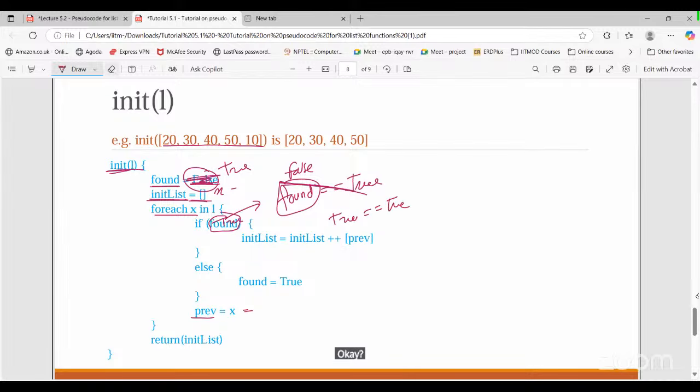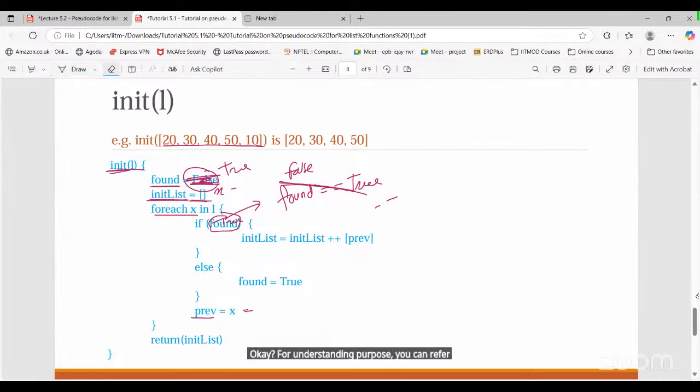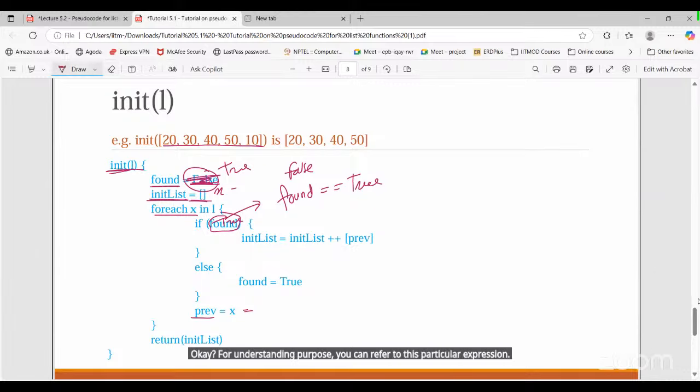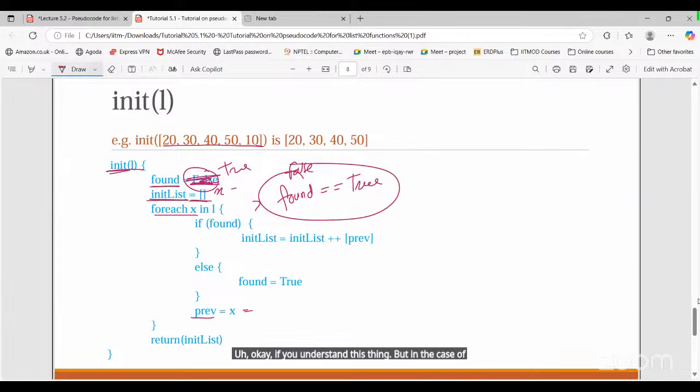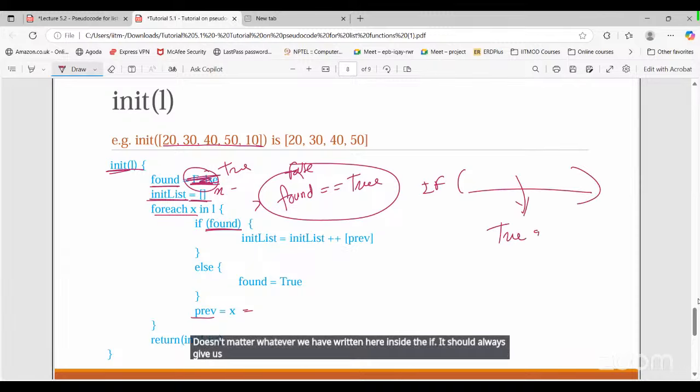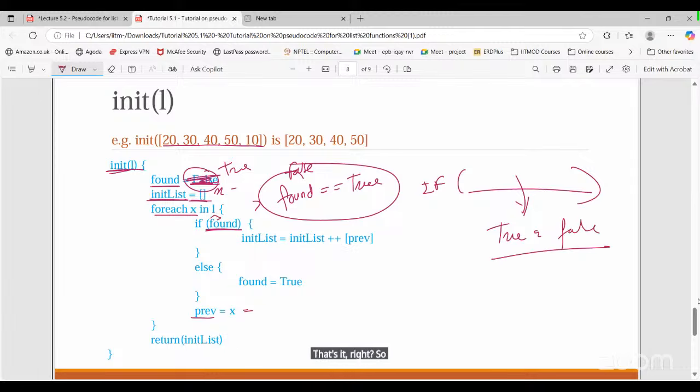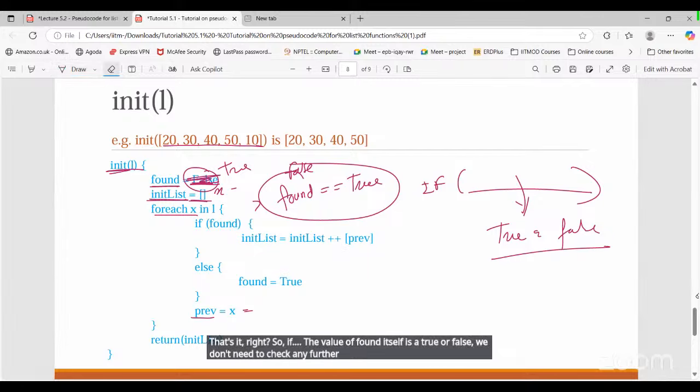For understanding purpose, you can refer to this particular expression. But in the case of if, we simply check whether the condition is true or false. Whatever we have written inside the if, it should always give us either true or false. So if the value of found itself is true or false, we don't need to check any further.